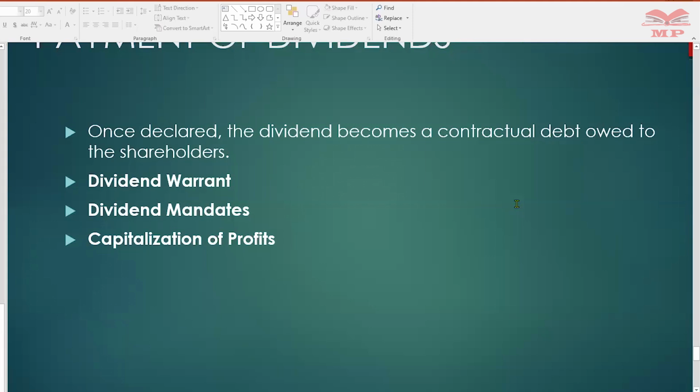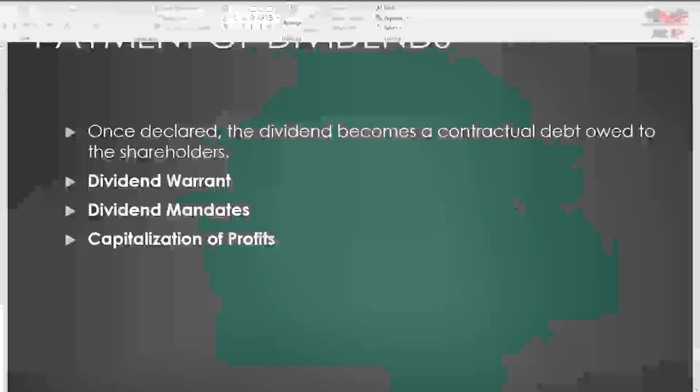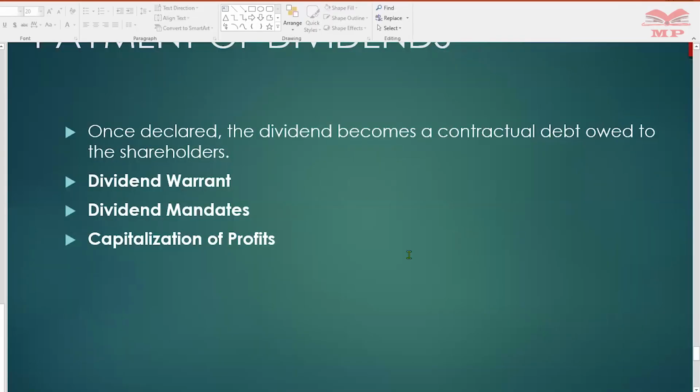So what do we call these shares? We call them bonus shares. That is how they come about. That the directors recommend, instead of paying out dividends, why don't we issue bonus shares to the shareholders, thereby increasing our capital reserve, reducing the amount available for distribution.